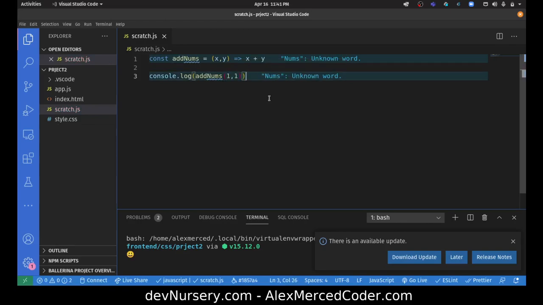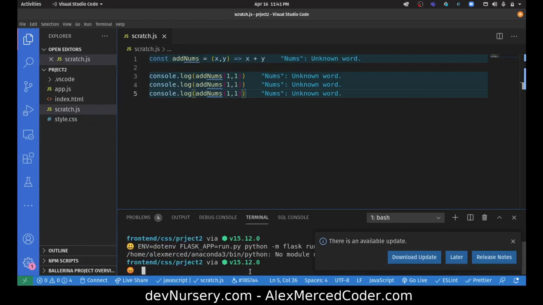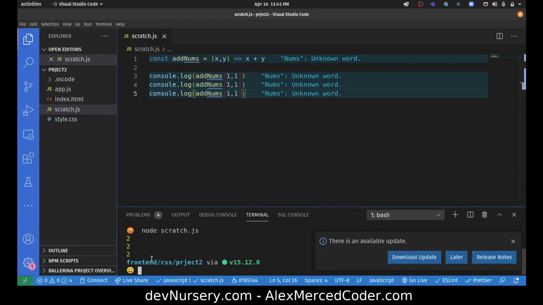And if I do this function 3 times, I'm literally just adding 1 and 1 3 times. I want to do node scratch.js. See, I'm getting the same number 3 times, but it actually did the calculation 3 times.